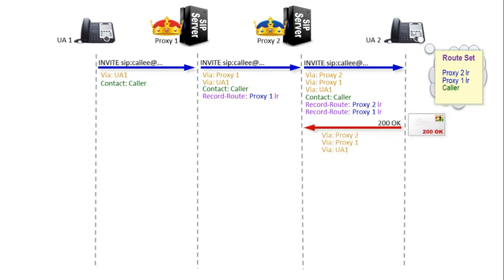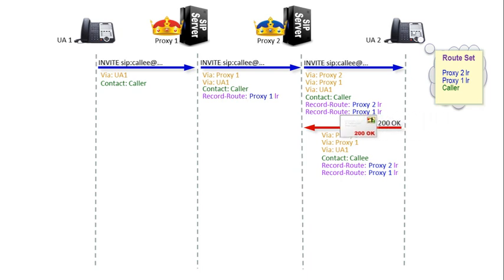Sending back the 200 OK, the downstream user agent again includes its own address in the contact header, so the upstream user agent client knows where to send subsequent requests, but also the complete list of record route addresses from its route set, again as record route headers.